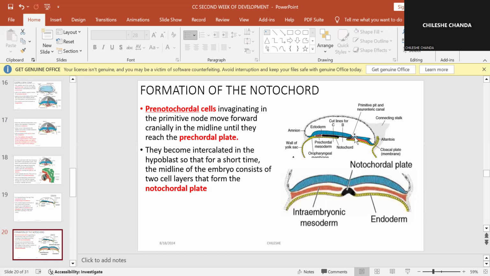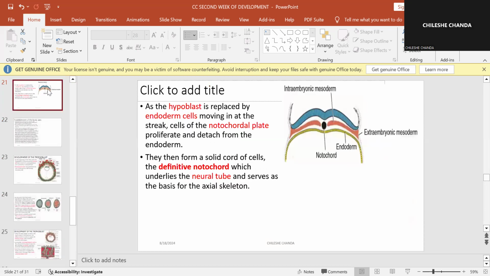Okay, so the prenotochordal cord cells invaginating in the primitive node move forward cranially. They will migrate here and then they'll start moving forward cranially in the midline until they reach the precaudal plate, this precaudal plate here. They become intercalated in the hypoblast, okay? So that for a short time, the midline of the embryo consists of 2 layers that form the notochordal plate. Okay, so this is the notochordal plate.